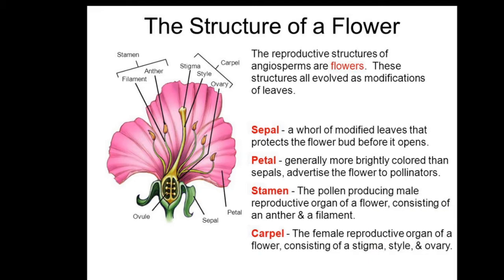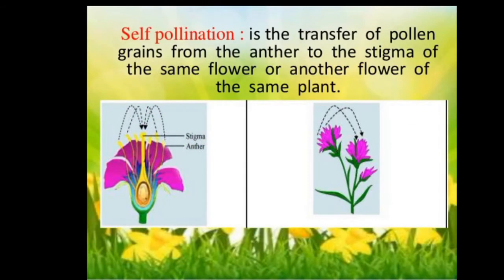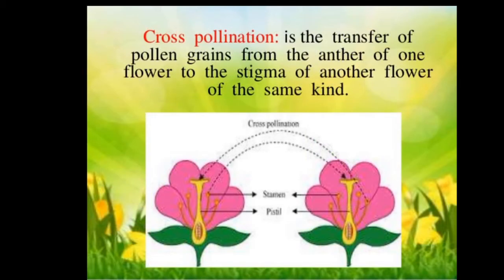All evolve as a modification of leaves. The calyx, which is sepals, is divided into free sepals or fused sepals. If the sepals are free, then this is known as polysepalous. If they are fused, then this is known as gamosepalous. Like that, if petals are free, then this is known as polypetalous. If they are fused, then this is known as gamopetalous.